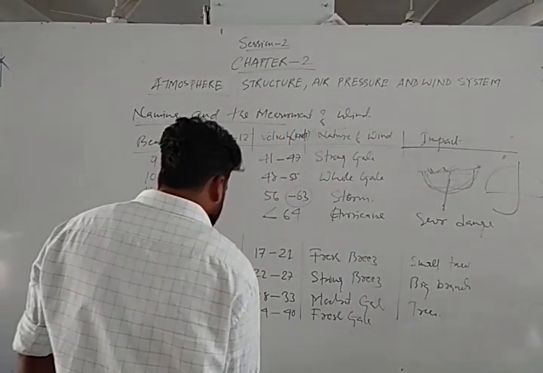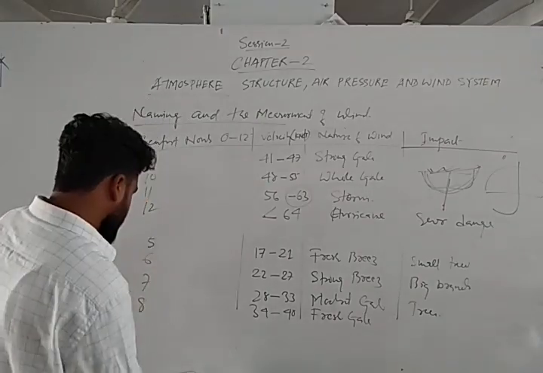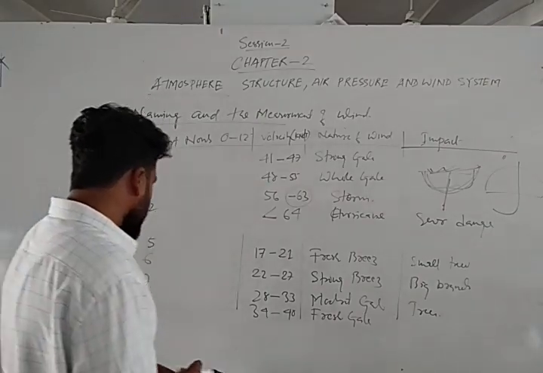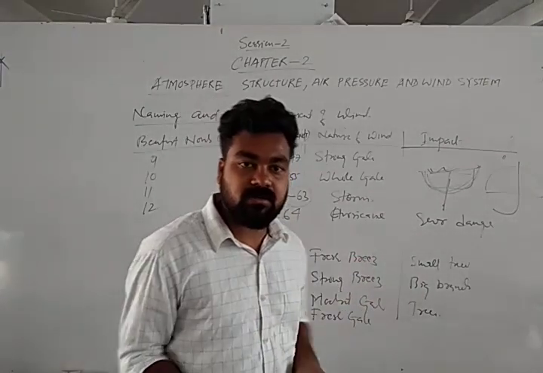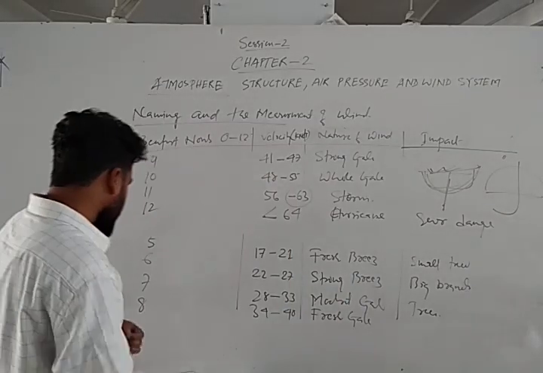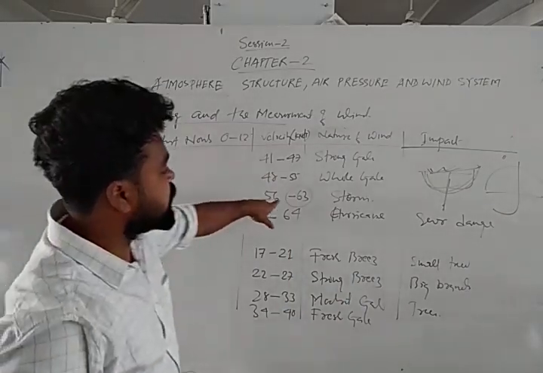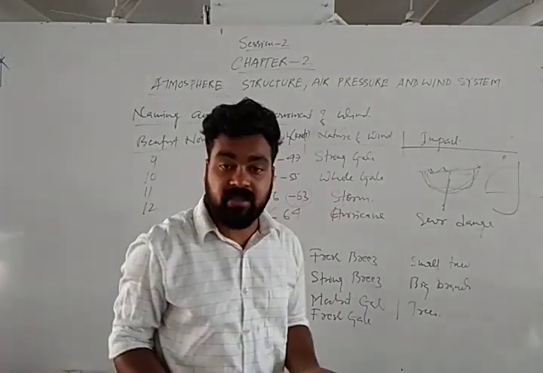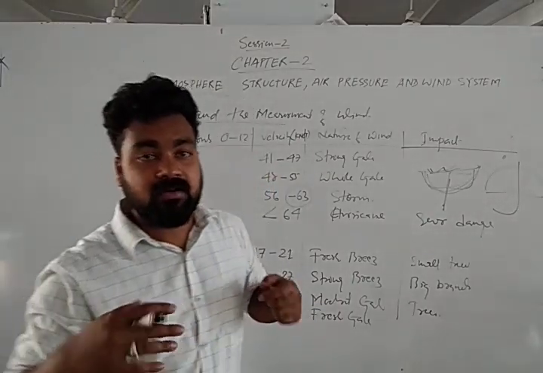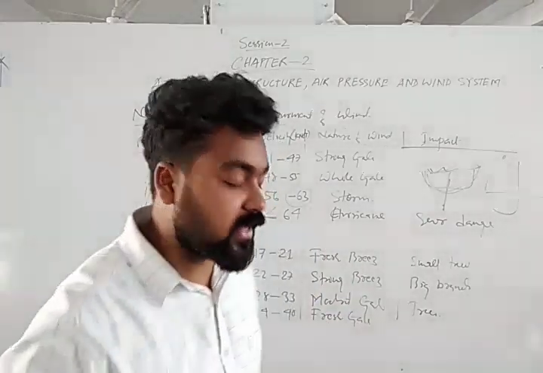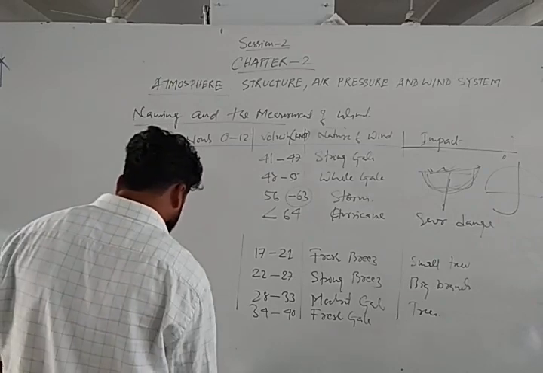So again in Beaufort number 9, strong gale. Sometimes some damage occurs, some house roofs are blown away. Again 56 to 63 storm, again 64 hurricane, that is severe damage. So we can't imagine what will happen in hurricane and the cyclone. Okay.